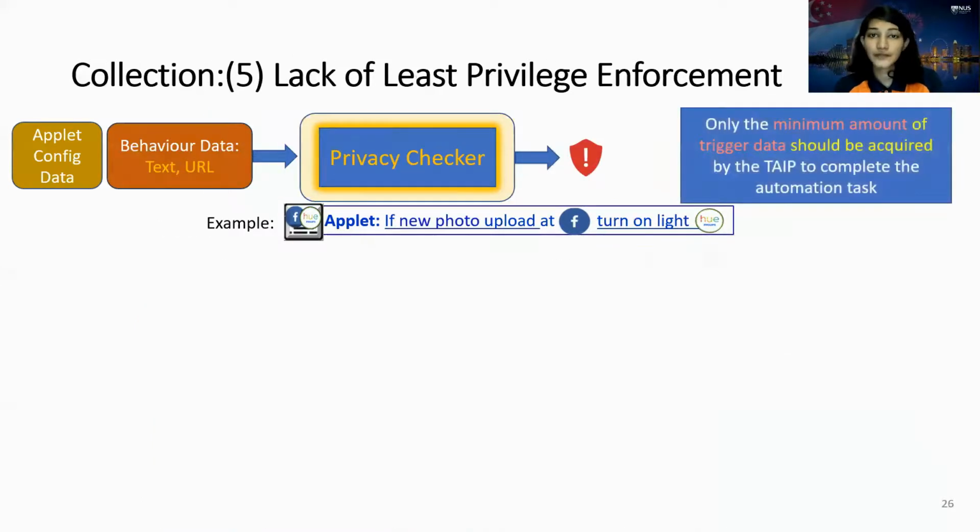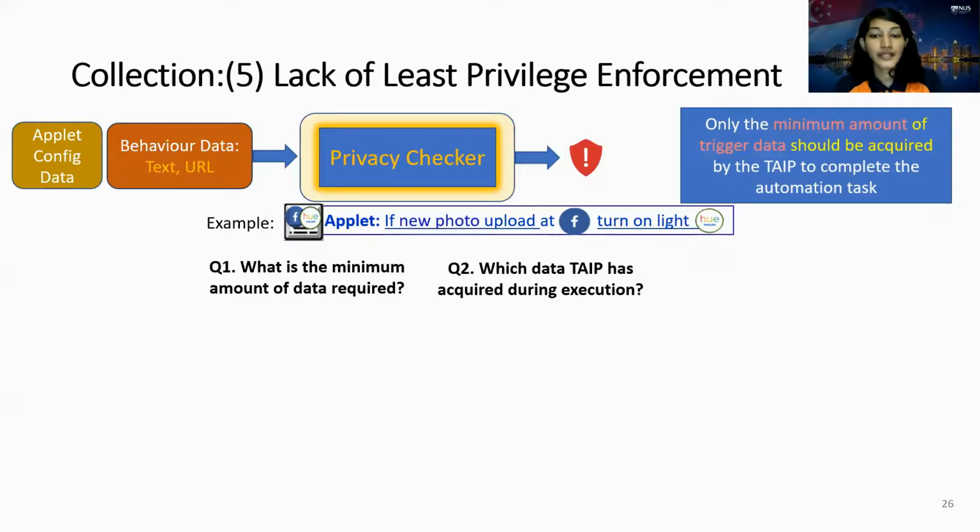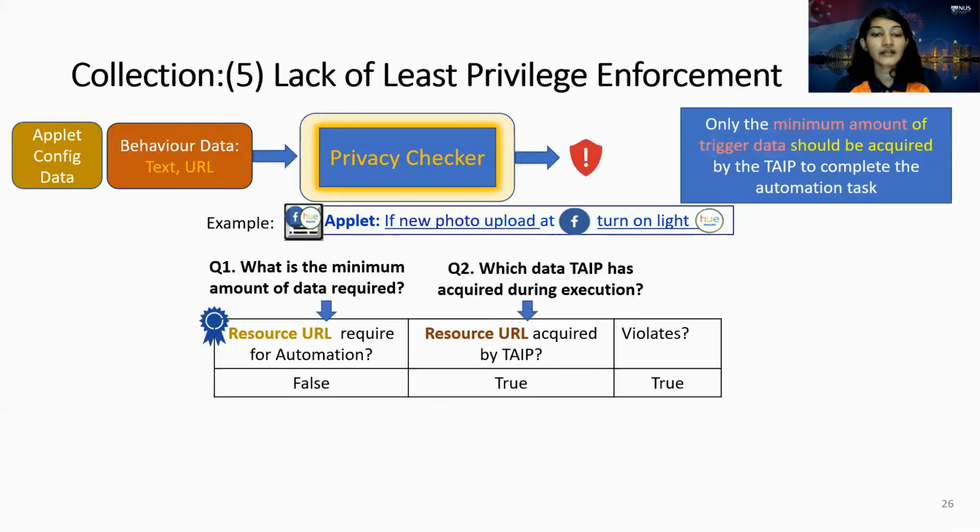To check lack of least privilege enforcement, we answer the questions. What is the minimum amount of data required? Which data type has been acquired during the execution? In the context of type, we apply this to a resource URL of the trigger data. So if the resource URL of the trigger data is not required for the automation task, but type has acquired the resource URL, then this violation exists.